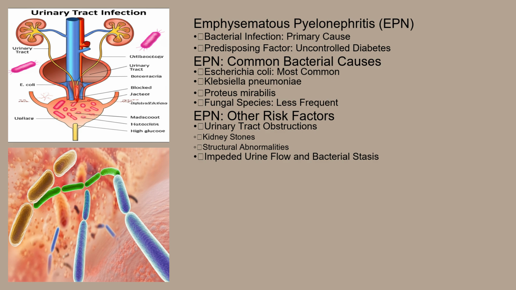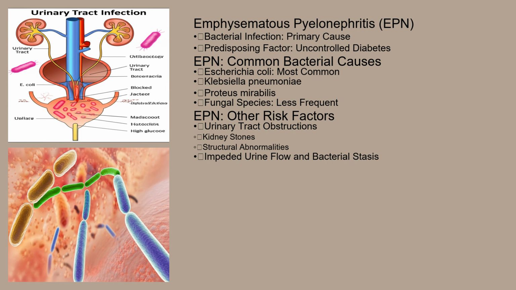Emphysematous pyelonephritis, or EPN, is primarily caused by bacterial infections. The most common culprit is Escherichia coli, accounting for the majority of cases. Other bacteria such as Klebsiella pneumoniae, Proteus mirabilis, and various fungal species can also be responsible, although less frequently.